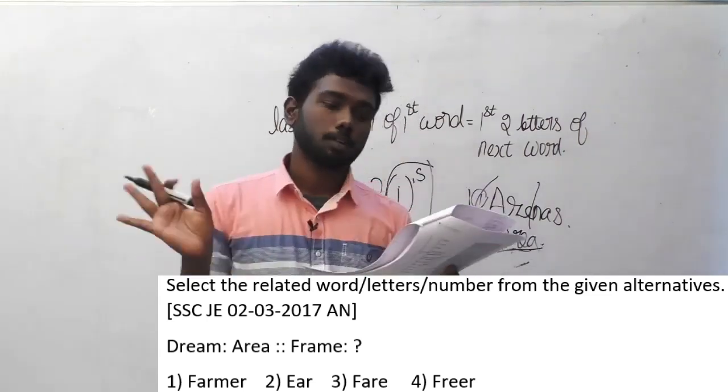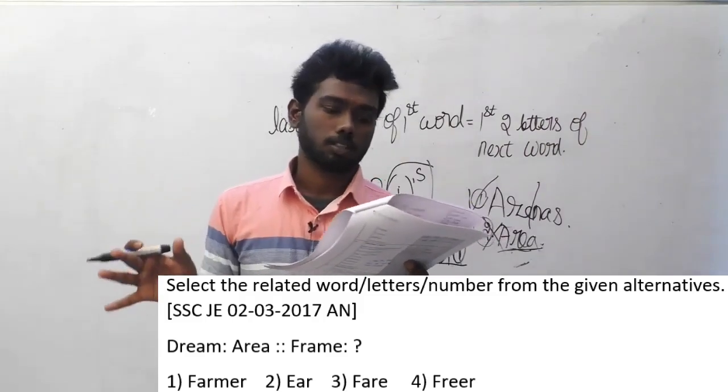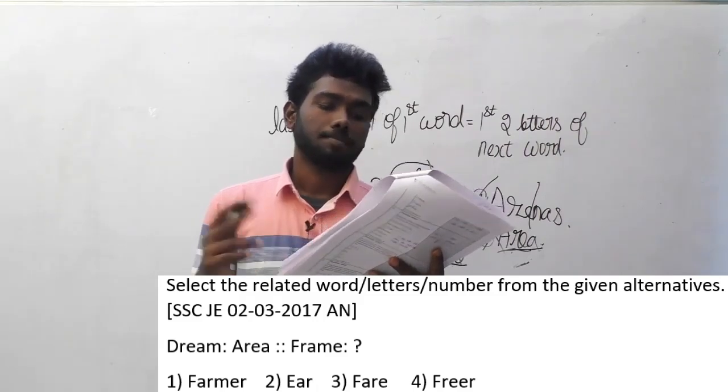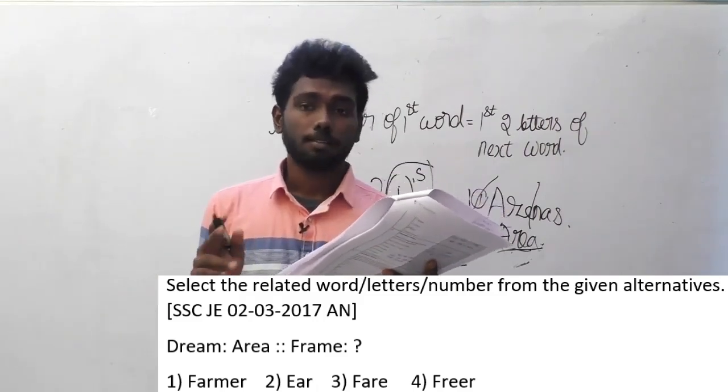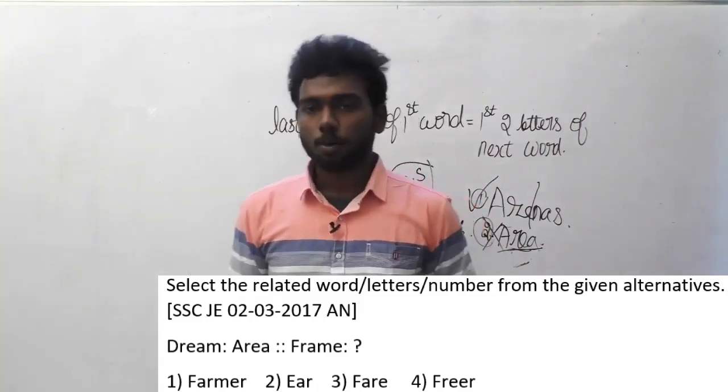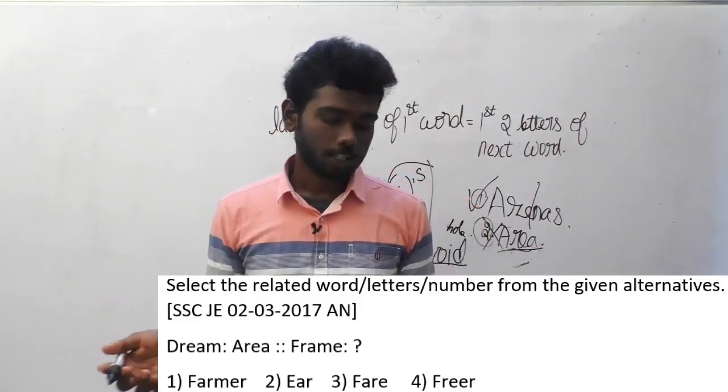This is a very simple question. I am going to read out the answer options. Option A, farmer. Option B, year. Option C, fair. Option D, freer. Those are the options. And most of you might have already guessed the answer.